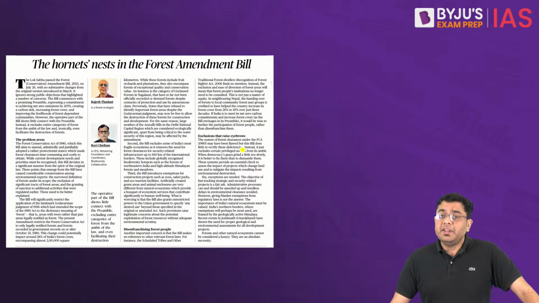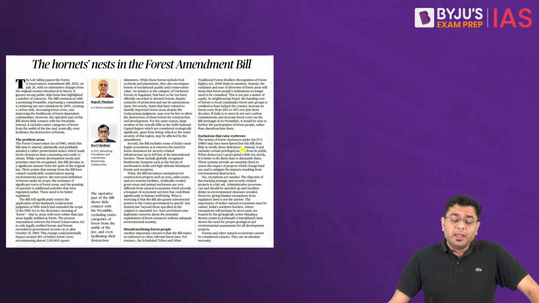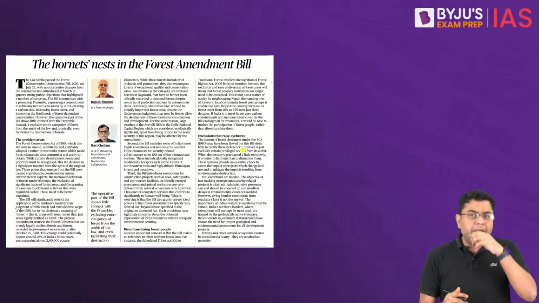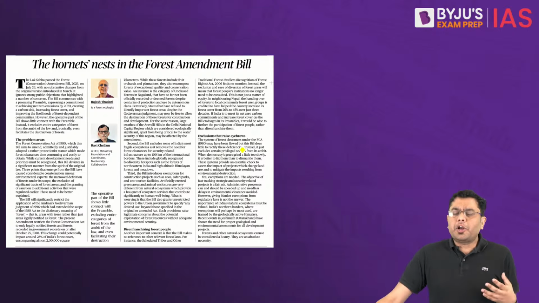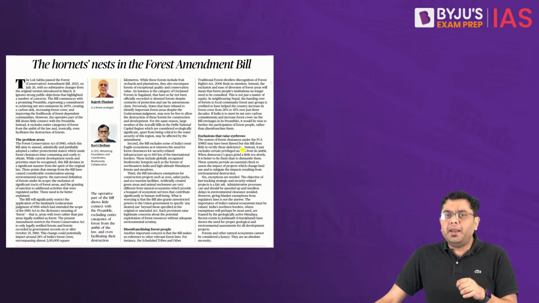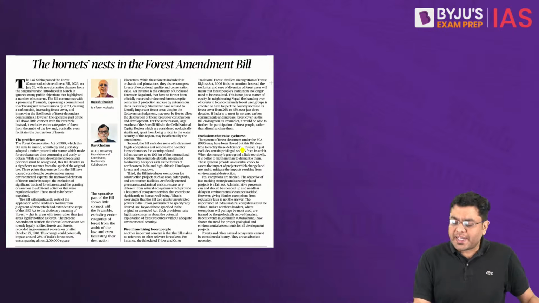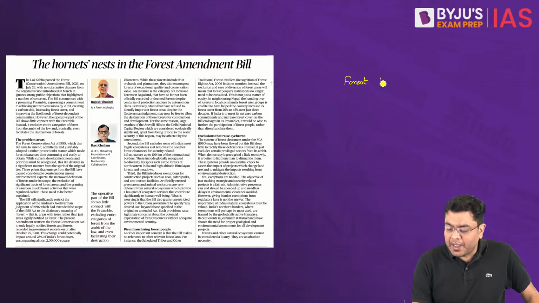Now, then we come to the next article, the hornet's nest in the Forest Amendment Bill. So the Forest Amendment Bill, the provisions of which we discussed in detail yesterday, where we talked about the fact that this amendment bill seeks to amend the Forest Act of 1980. That is being amended.